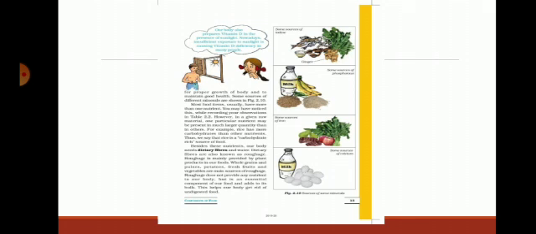Then iodine. Sources: green leafy vegetables. You see page number 13, first picture: vegetables, seafood, iodized salt. A simple one: green leafy vegetables, seafood, iodized salt. It helps the formation of thyroid hormones.